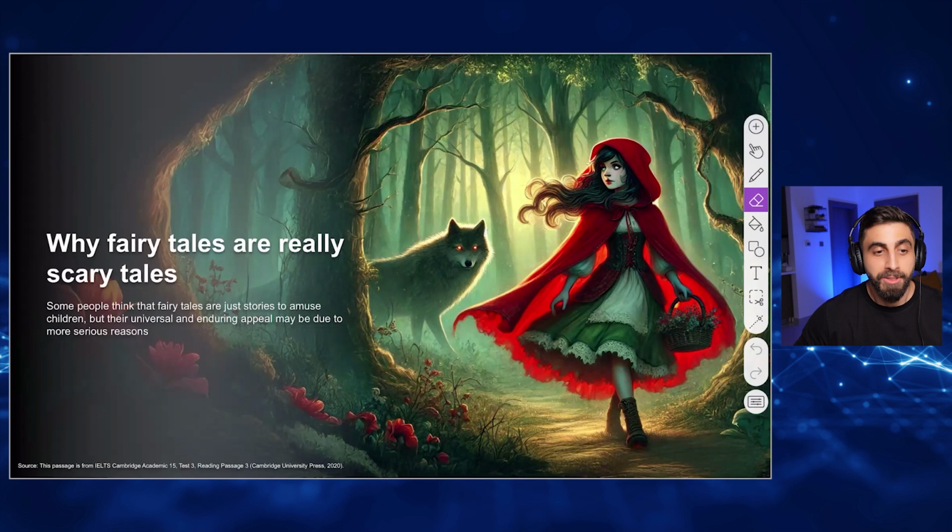So there is a story that is called The Little Red Riding Hood, and there is a passage in the IELTS Academic Version about Layla and the Wolf. Okay? The reason why I'm showing you these images, they're not going to show you these images in the exam, obviously, but because you have to be interested in what you read. You have to enjoy it. Otherwise, it's not going to stick in your mind. All the words that you learn, everything that you read, if you do not do your research, it's not going to stick in your mind.